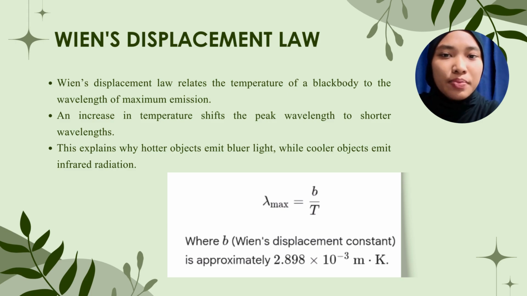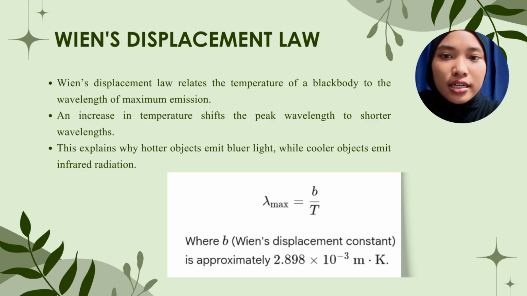Now we have Wien's displacement law. This law is our primary tool for determining the temperature of distant objects like stars. Just by analyzing their light, it tells us that there is a direct link between an object's temperature and the specific wavelength where it emits the most energy. The key takeaway here is the inverse relationship. As an object gets hotter, its peak wavelength gets shorter.